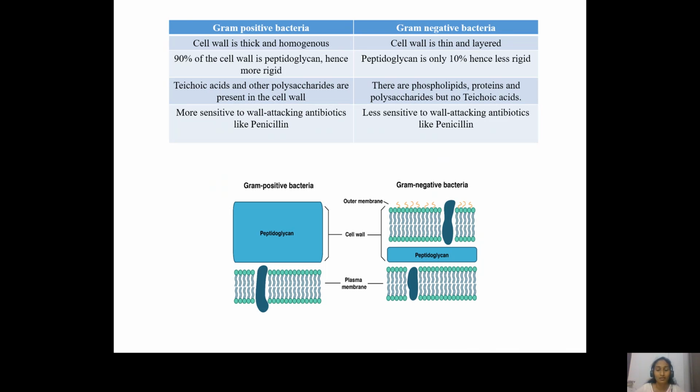to this cell wall. So here again is another depiction of the gram-positive bacterial cell wall, which is mostly made up of peptidoglycan, and the gram-negative bacteria, which contains the thin peptidoglycan layer followed by the outer membrane and a few proteins, and also the LPS molecules which are projecting outside.